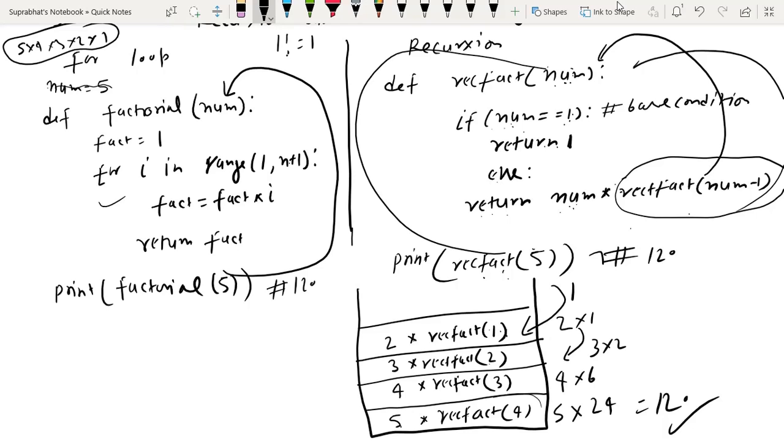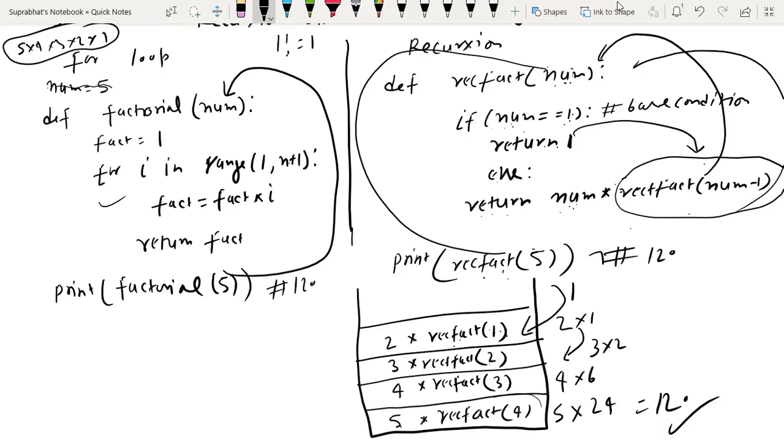Now the main thing is rect fact 1, now the num value is 1. When this is passed, num equal to 1, the base condition is satisfied. Then it is returning the value 1, because it is calling from its side, it returns the final value. This rect fact 1 returned 1.